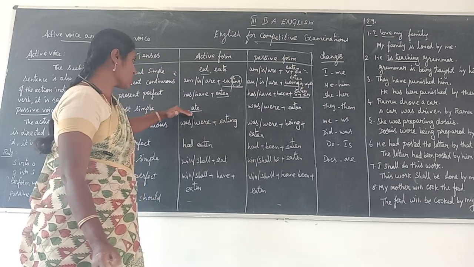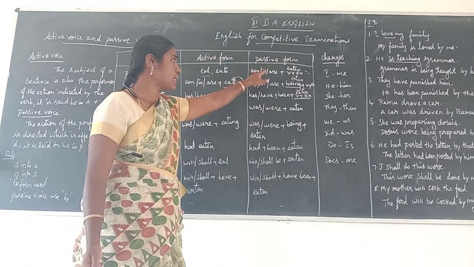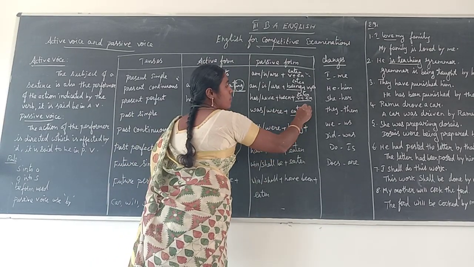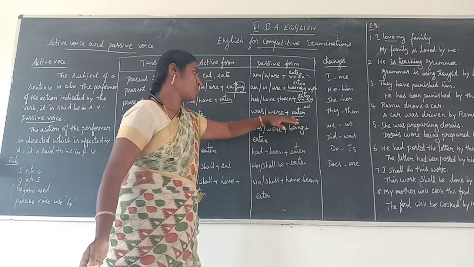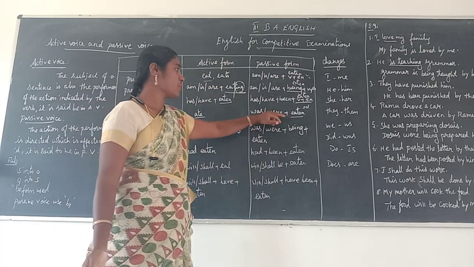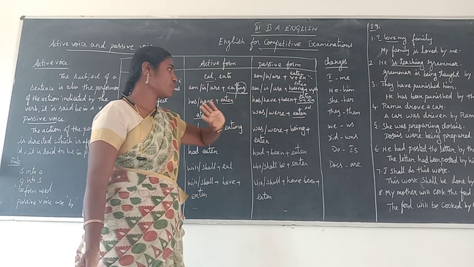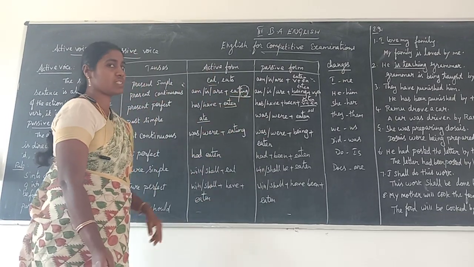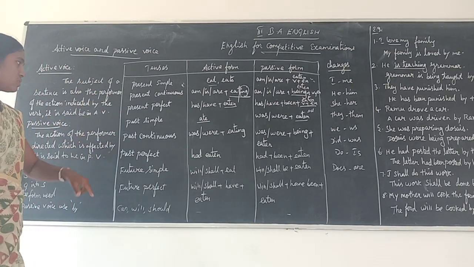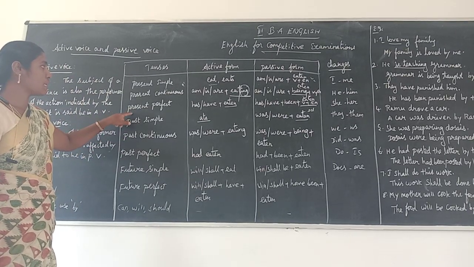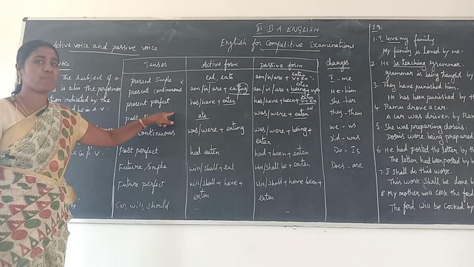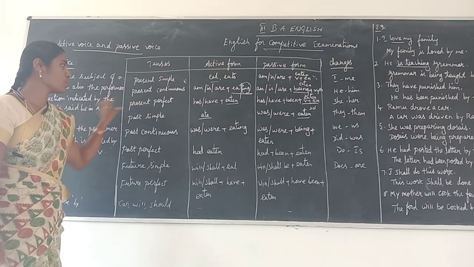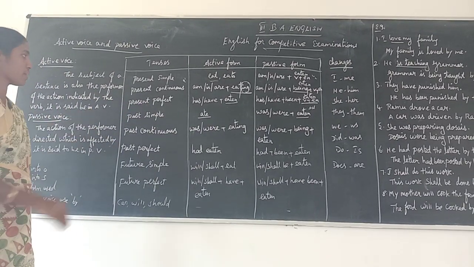When we change an active voice sentence into passive voice, at that time you use was or were plus the en verb or ed verb. Because in past tense you use the ed verb or en verb here, and the be-form verb is important when we change the sentence from active into passive voice. Here, present perfect continuous tense has no active voice and passive voice form, so we will remove it from this table column.